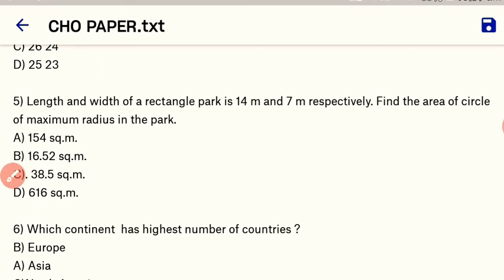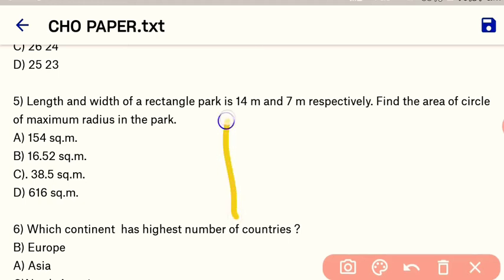Next, length and width of the rectangle park is 40 meter and 7 meter respectively. Find the area of a circle of maximum radius in the park. So here the length and width of the rectangle, this one is a rectangle.